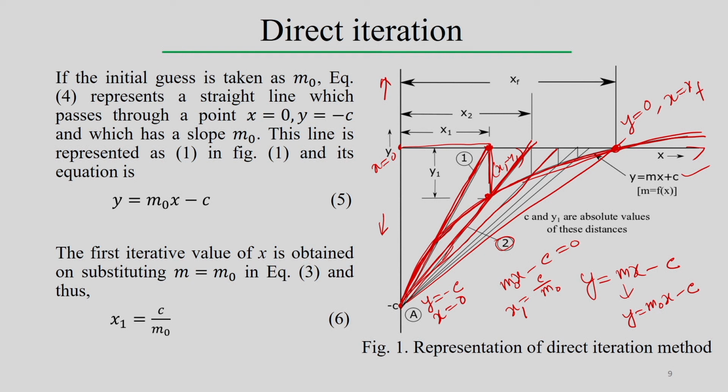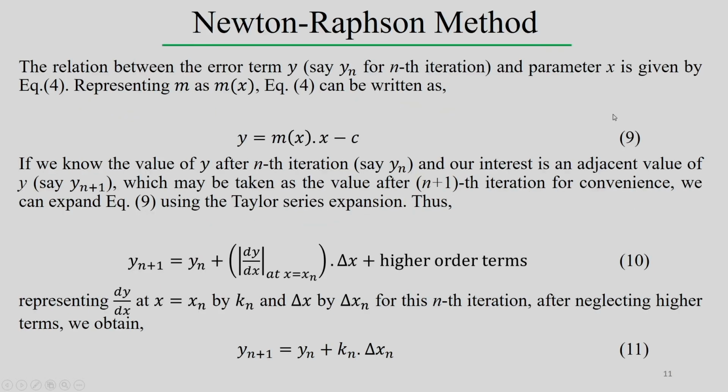But we do not reach this solution directly; rather, we follow these steps. Every time we recalculate the slope, modifying it, and gradually we reach x equal to xf. So, that is the direct iterative technique.